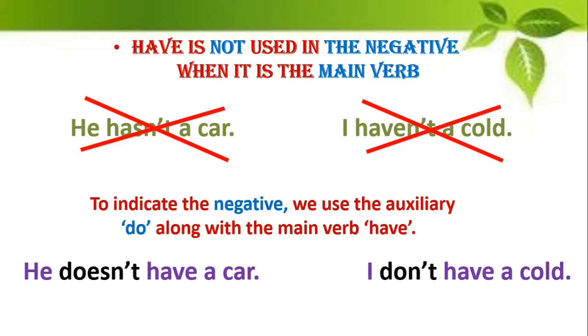We also saw the various situations where have is used, that is, you use it to indicate possession, activities, physical condition, and obligation. You also saw the ways in which it should not be used. That is, we cannot use it in the negative when it is the main verb, and you cannot use it in the continuous tense when it is a main verb.